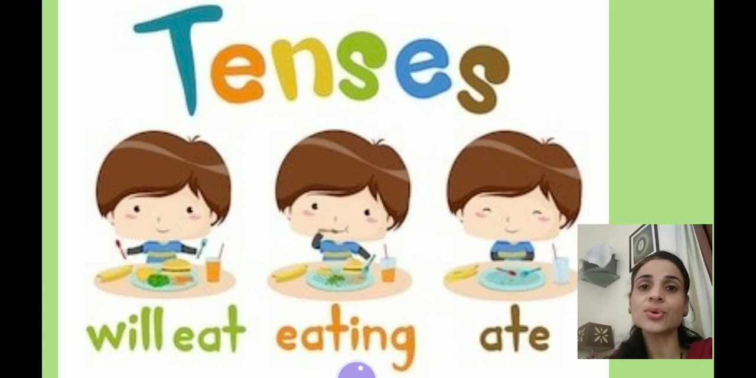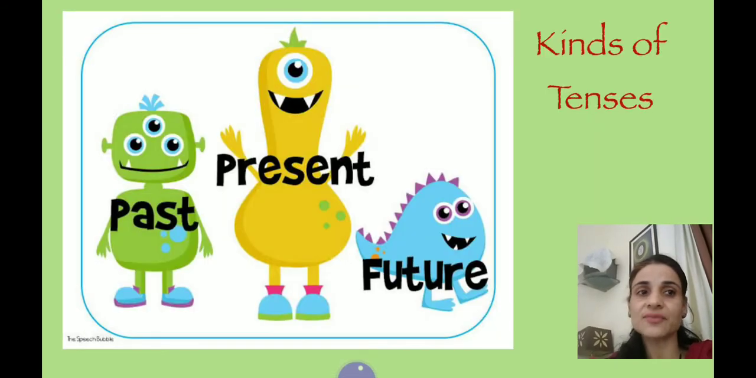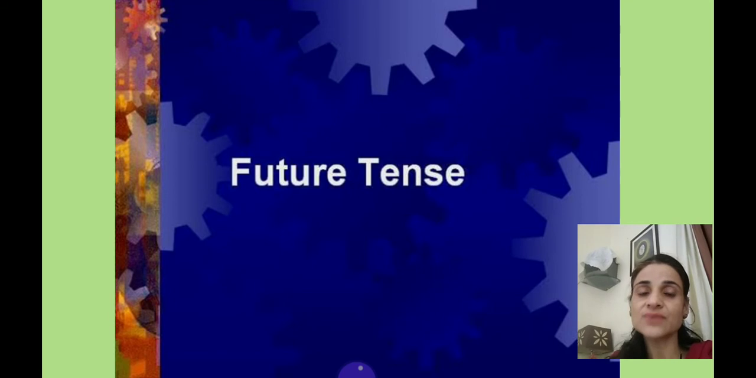Children, as you know, we are proceeding with the topic tenses. So, let's revise the kinds of tenses. There are mainly three kinds of tenses: present tense, past tense and future tense. Today, through this video, we'll learn the third tense, that is future tense.